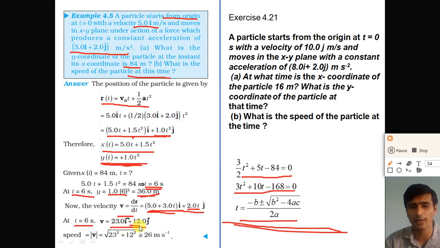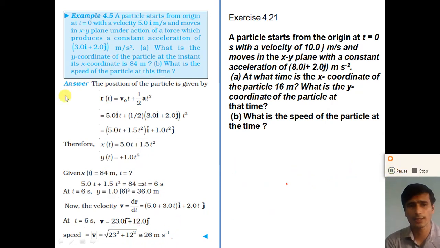So we get the velocity vector after t is equal to 6 seconds. The magnitude of this velocity is the speed. How can we find the magnitude? 23 square plus 12 square. We get our answer approximately 26 meter per second.